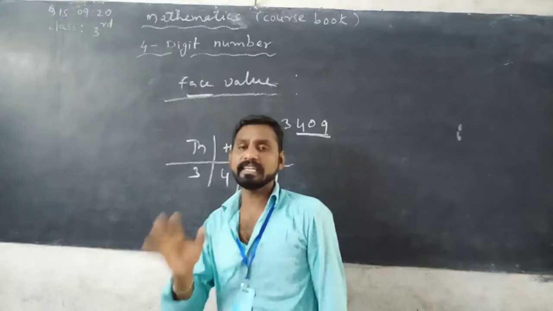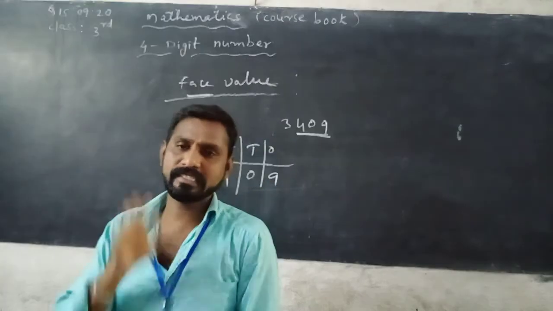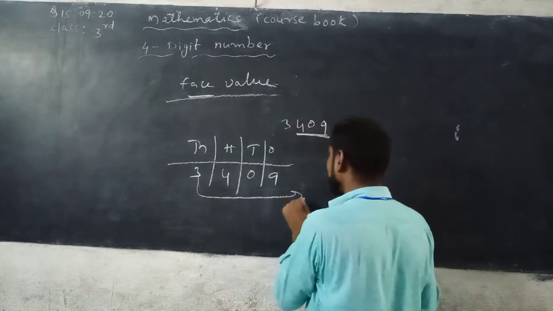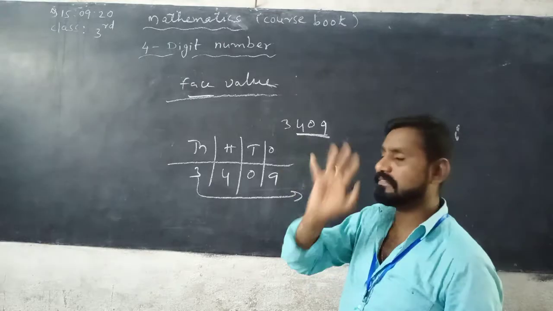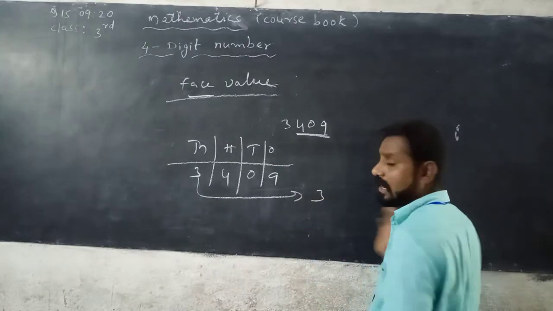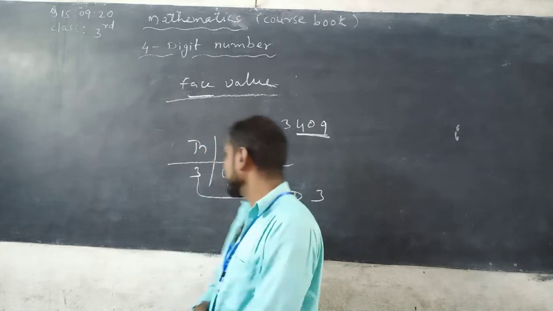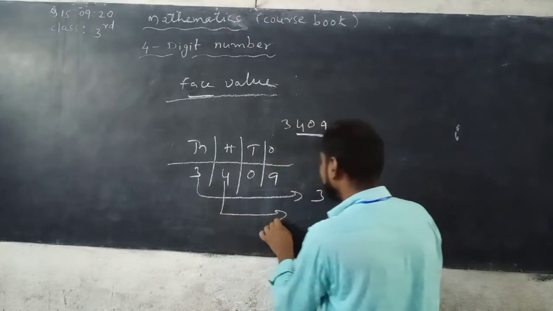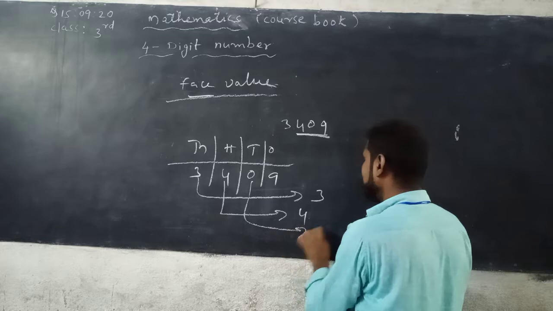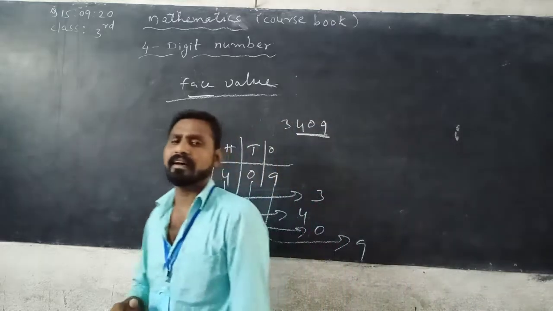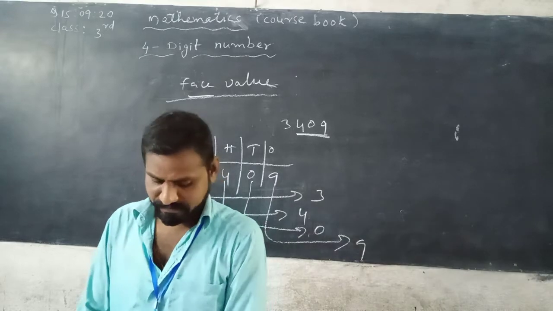Each and every digit in a given number, the value should be the same. So 3 is in thousands place. Then the face value of 3 is only 3, not 3,000. Next, the face value of 4 is 4. The face value of 0 is 0. The face value of 9 is 9. That is the face value.